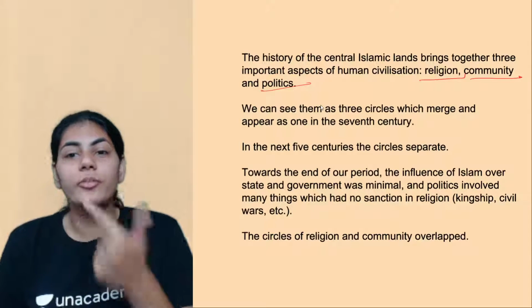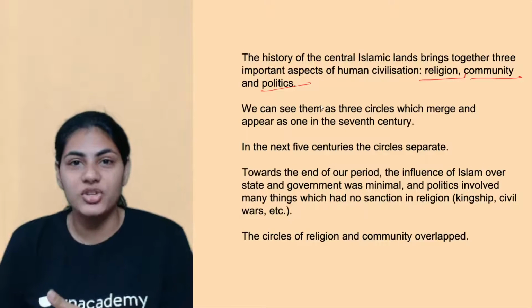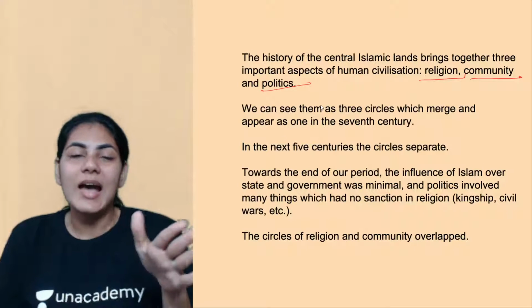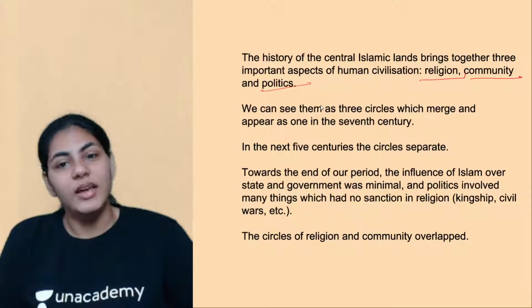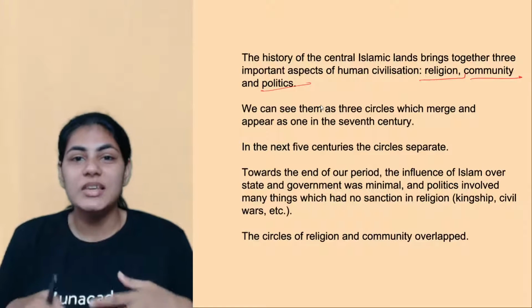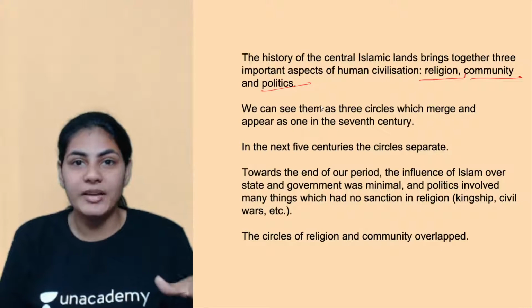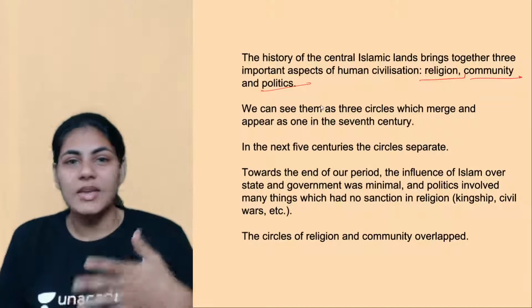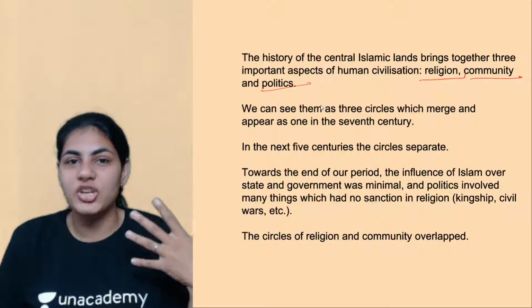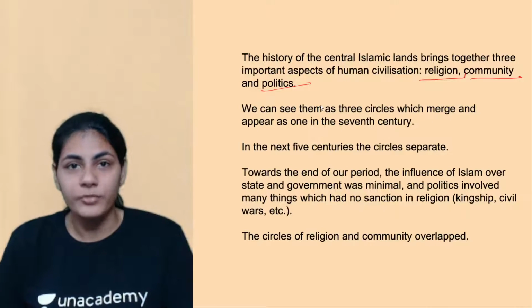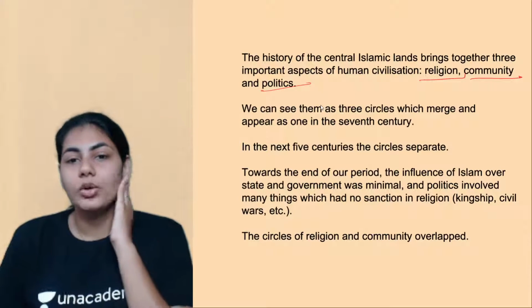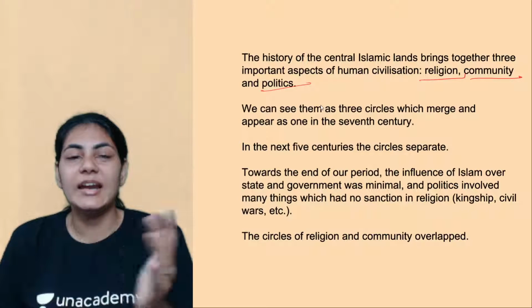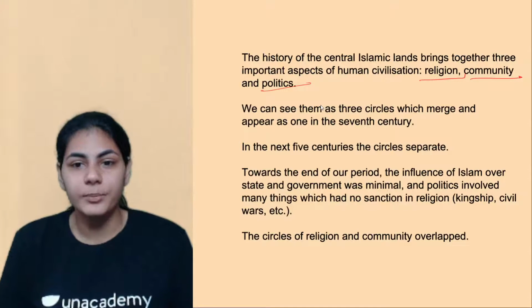That kind of merging was there in the 7th century. But as the centuries progressed, in the next 5 centuries, we see that these 3 circles are separated. Religion was separated from politics. Kings had their own style of administration. They did not follow Sharia. We've seen those examples. So in the 5 centuries later on, these circles became separate.